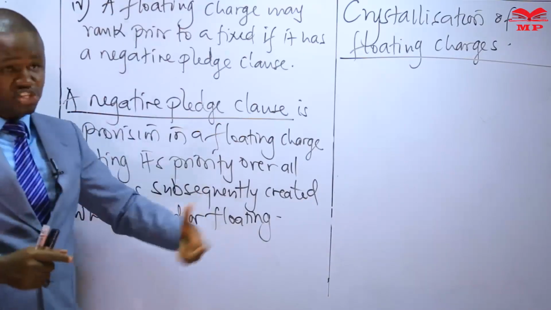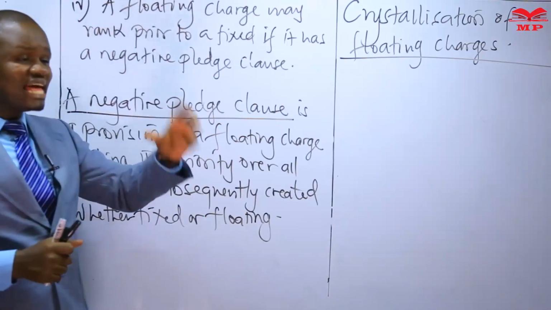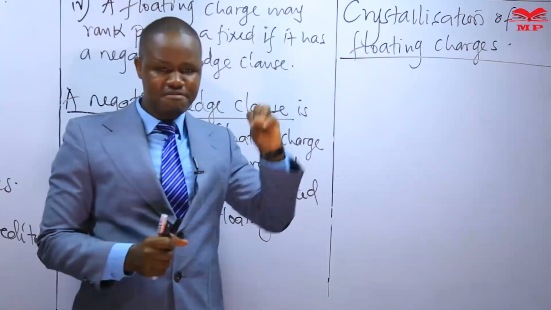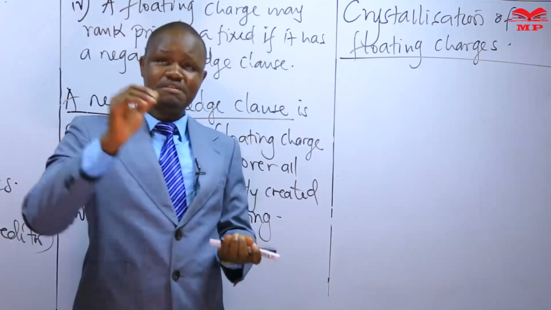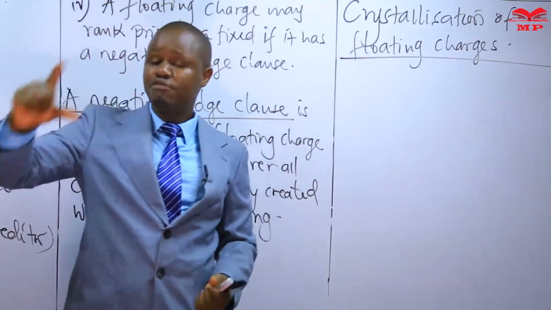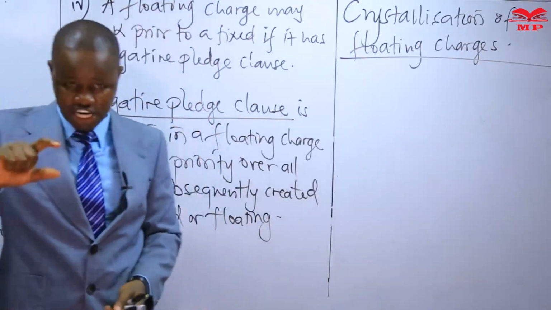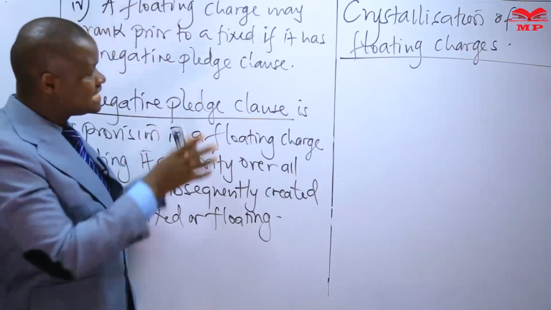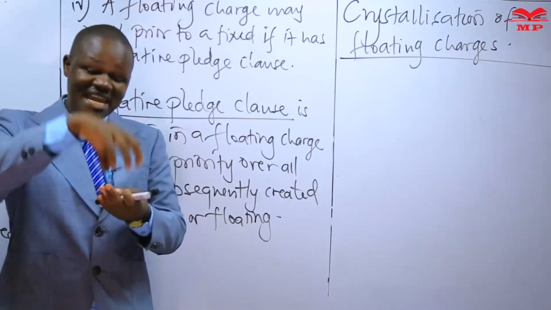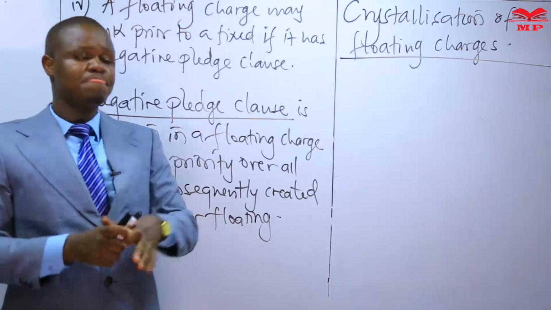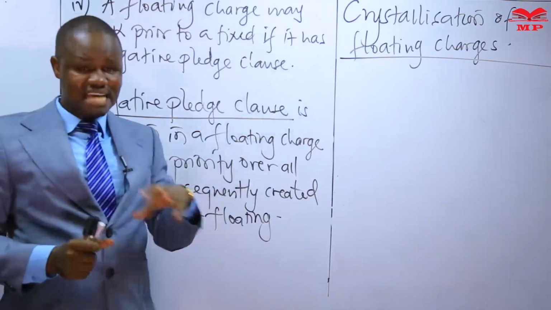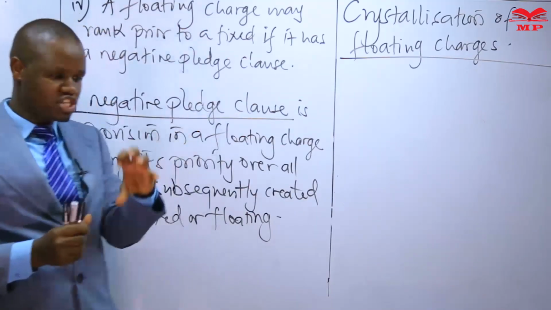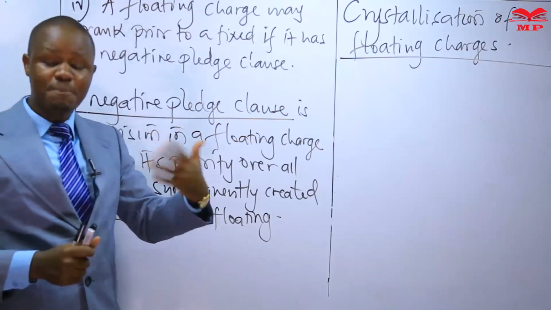So crystallization will be happening as a result of specific events occurring, specific events suggesting the default on the part of the charger on the terms of the charge created, of the nature of a floating charge. If any of these events happen, it is a suggestion to the chargee that they may not be paid.